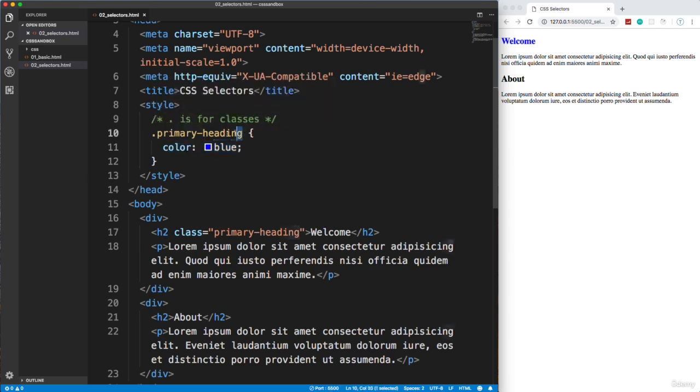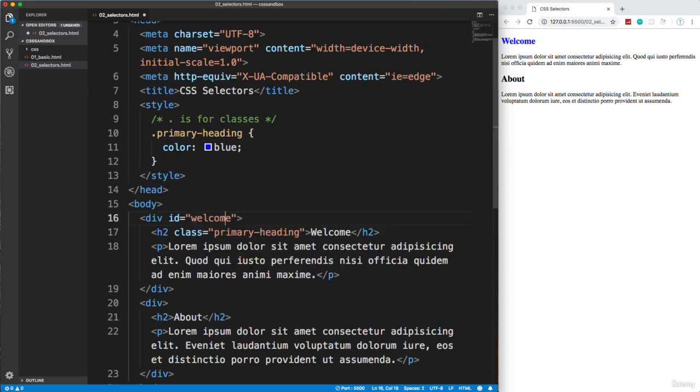But you want to think about your naming conventions, okay? And you want to think about the future. Could this change in the future? So calling it green heading is not really a good choice, even though it's going to work. It's not a smart choice semantically. All right, so now what I want to do is, let's add an ID to these divs.